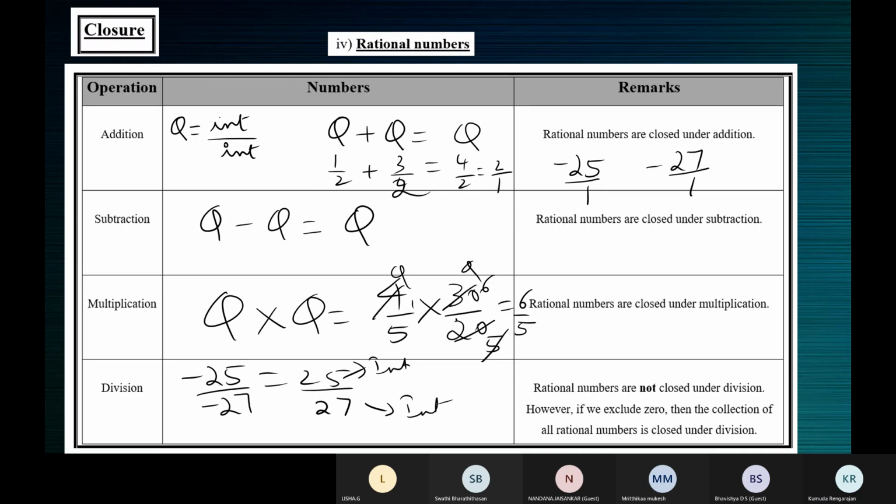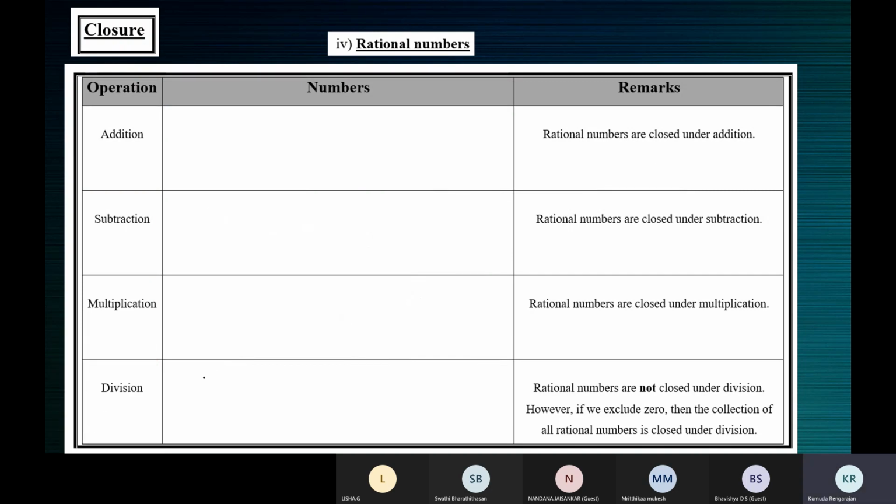But the 0 is there. So because of 0, what does the 0 do? What happens when you say 0 by 5? The answer is 0, which is also a rational number. But when you do 5 by 0, it's not defined. Division by 0 is not defined. That means only when you divide by 0, since it's not defined, we say rational numbers are not closed under division. Just for this, we say they're not closed. That's why I've written the note below.